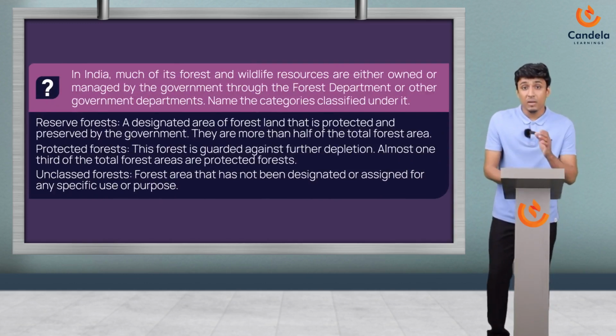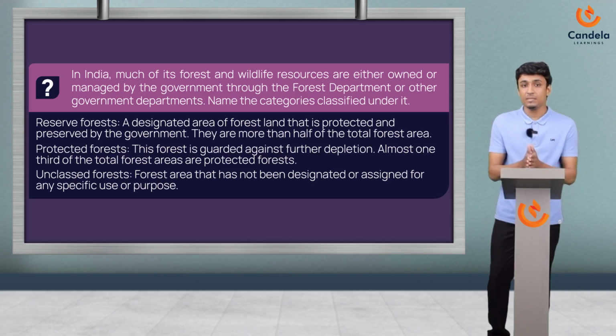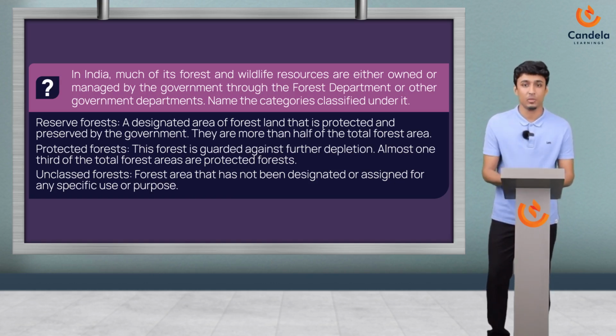In India, much of its forest and wildlife resources are either owned or managed by the government through forest department or other government departments. Name the categories classified under it. It simply means we have to differentiate the forest by stating some differences among them. And here I didn't use any keywords because it's quite easy to understand. All you have to do is just focus on the concept, okay?